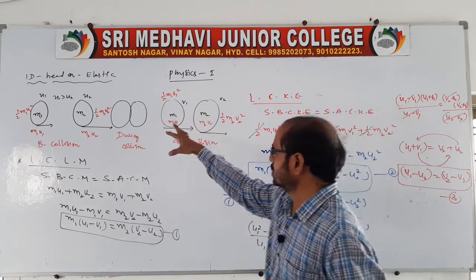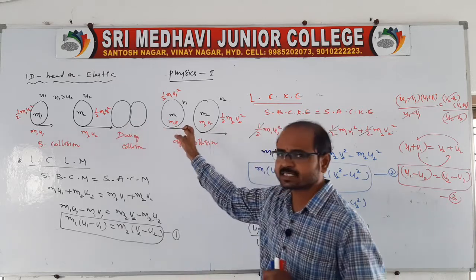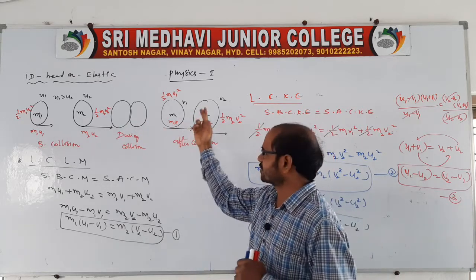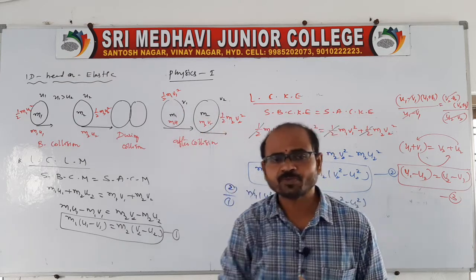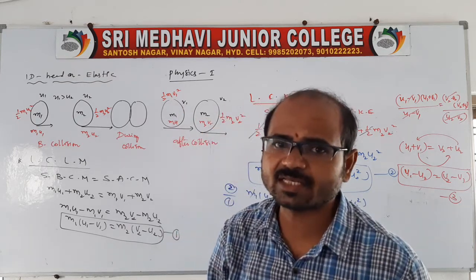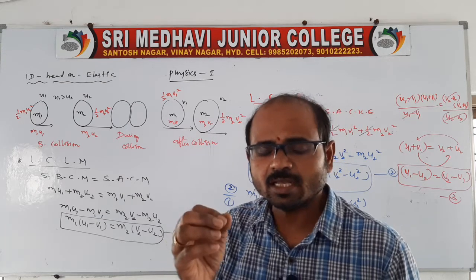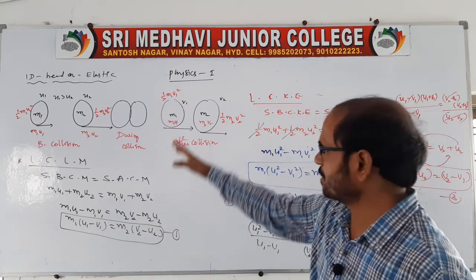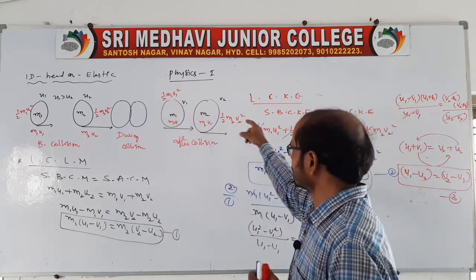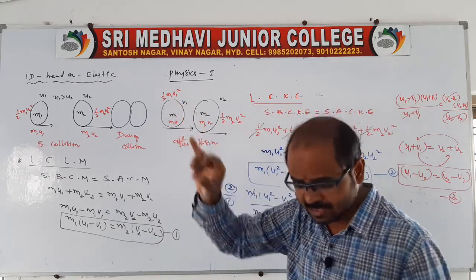Because of the collision, the two bodies exchange their momenta, so that after the collision they move with different speeds v1 and v2. This type of collision we call a perfectly elastic collision in one dimension. One dimension means that before and after the collision, the bodies are in the same direction, or on the same line.